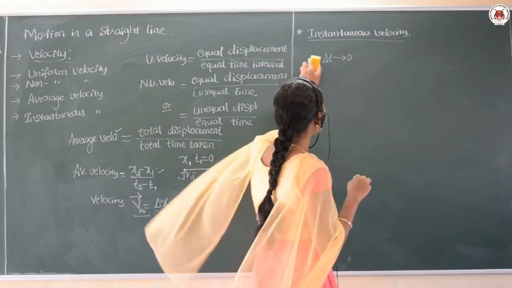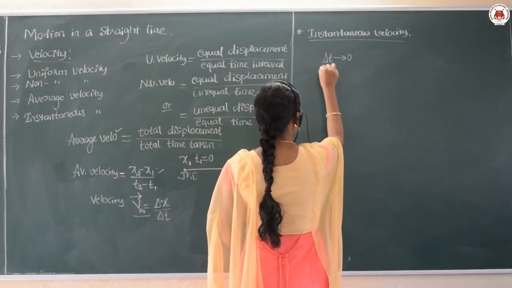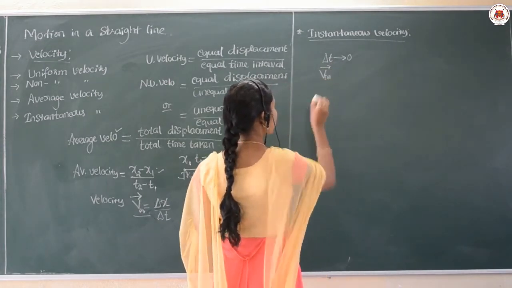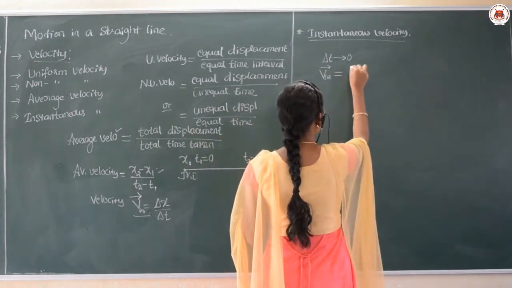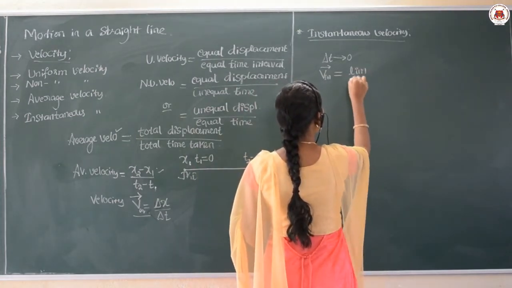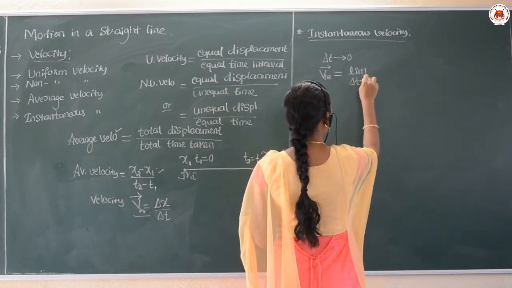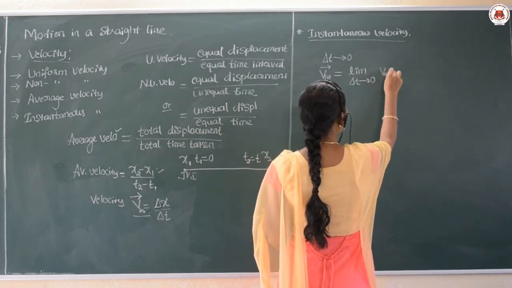Therefore, I can represent the instantaneous velocity like this: V_in, where V means velocity, and in means instantaneous velocity, is given as the limit of delta t tends to 0 of the average velocity.